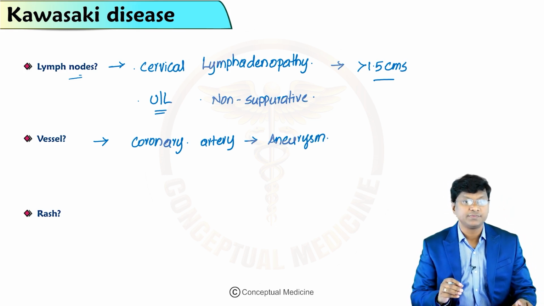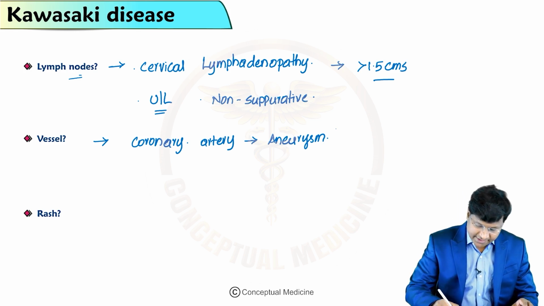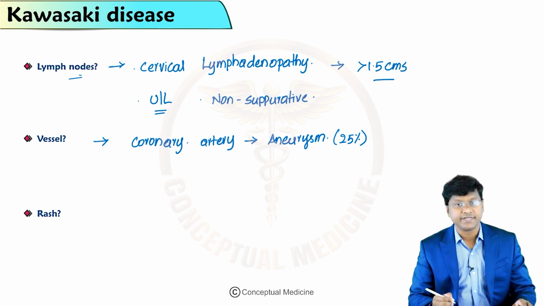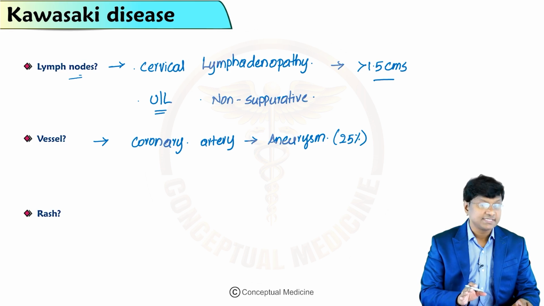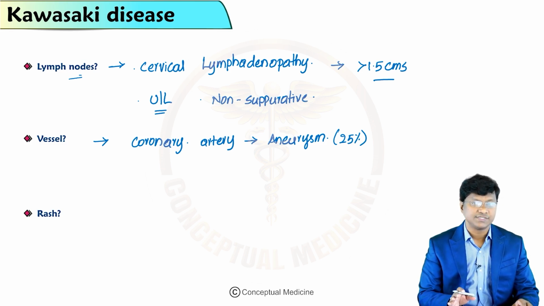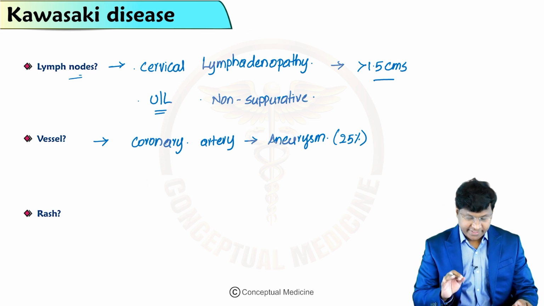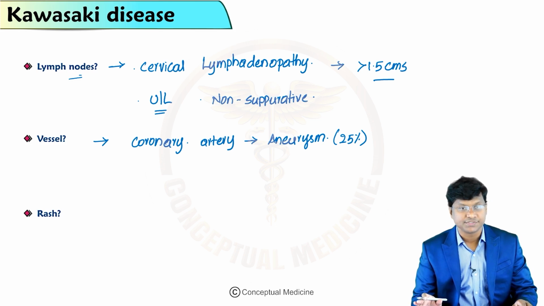This coronary artery aneurysm is seen in almost 25% of patients. Kawasaki is a self-limiting disease, but sometimes, in almost 5 to 10% of individuals, they are associated with very severe fatal complications.